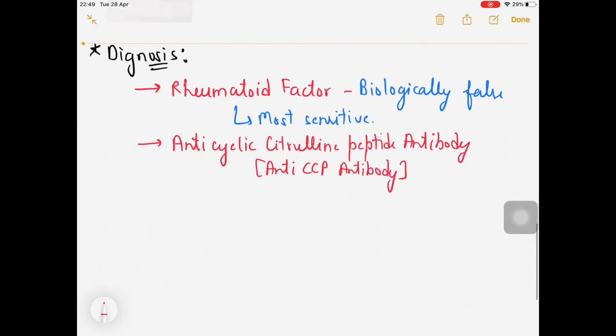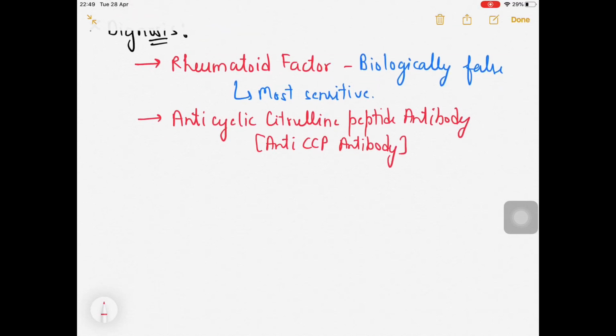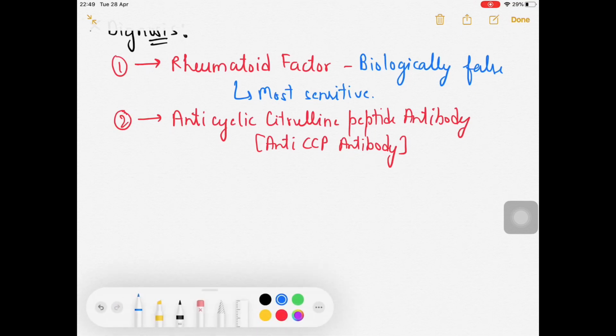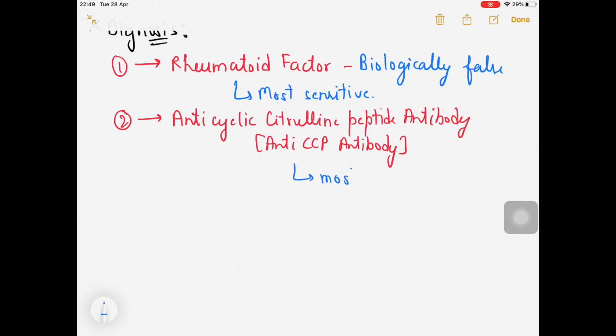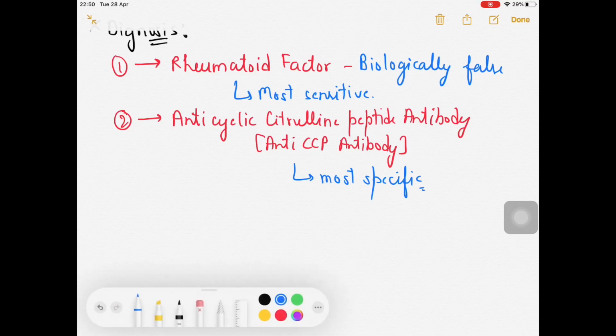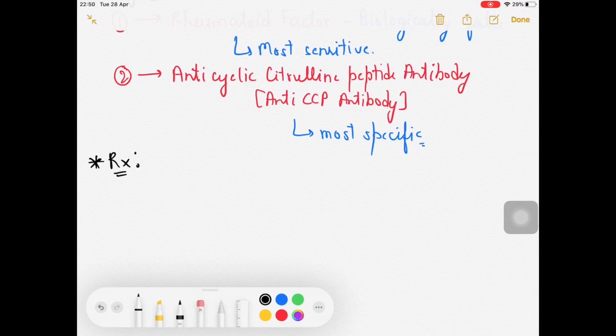Anti-CCP antibody. Okay, so these two you need to remember. First, rheumatoid factor, and second one is anti-CCP antibody. Now remember that anti-CCP antibody is most specific. So if they are asking more specific, then it is anti-CCP antibody. In fact, if they are asking about the diagnostic for rheumatoid arthritis, then you need to go for the anti-CCP antibody. Fine.